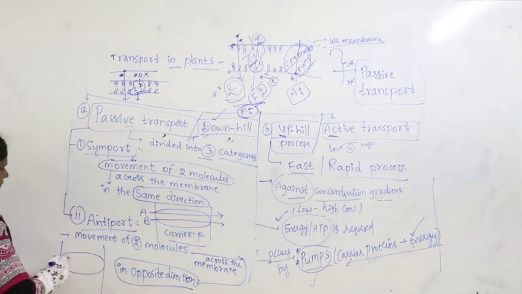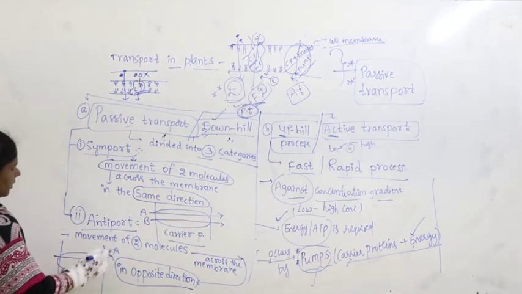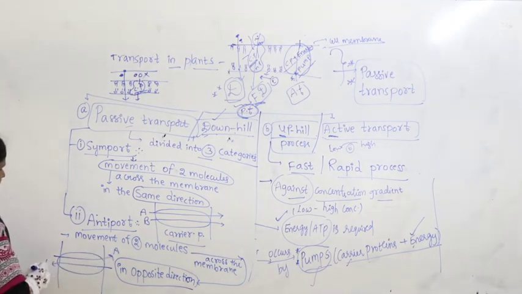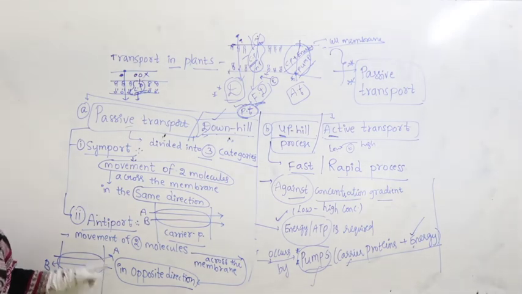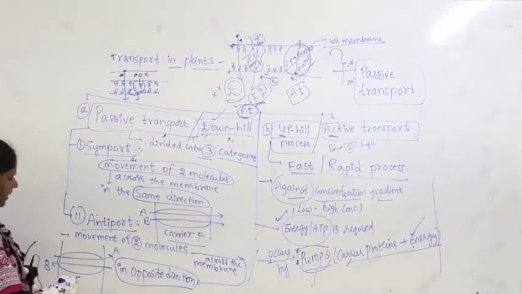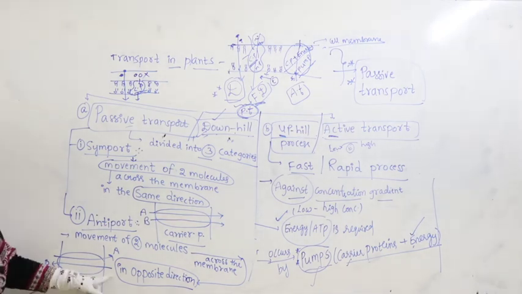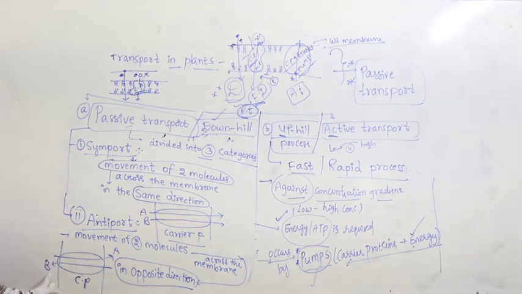Maybe A is moving from the outer to the inner side, then B is moving from the inner to the outer side. A is moving from outside the cell to inside the cell. Simultaneously B is moving in the opposite direction, by the same carrier protein, from inside the cell to outside the cell.